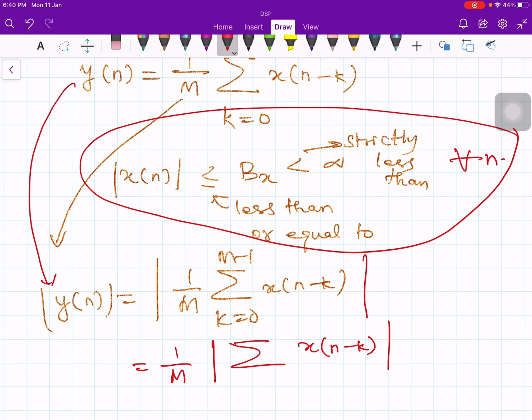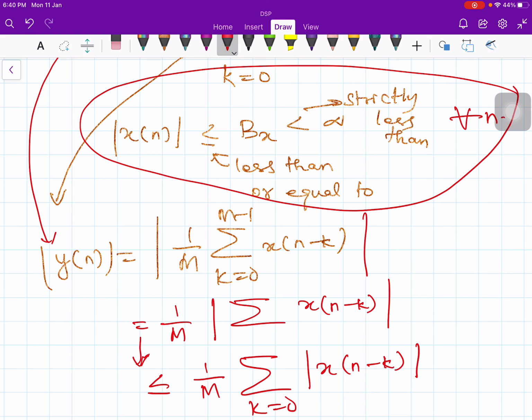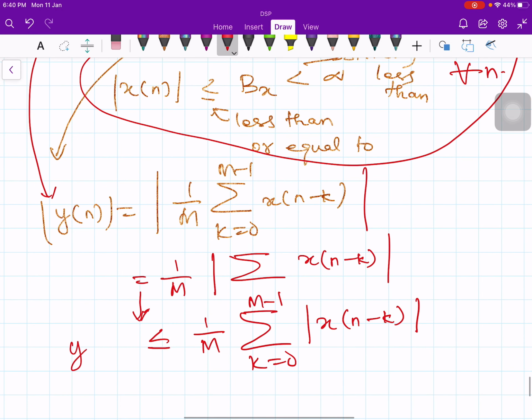If you take this magnitude inside the summation, then this equality becomes less than or equal to 1 over m summation of the magnitude of x of n minus k, again k equal to 0 to m minus 1. This is my magnitude of y of n.